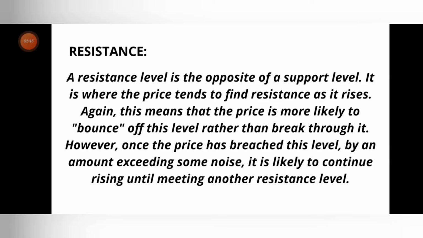It is the war between buyers and sellers, where the price goes high and low, and where traders and investors make money by buying low and selling high. So this is what we can simply say as support and resistance levels. Support is buyers, resistance is sellers. I'm going to explain support and resistance levels, how to find them, how to make trades, and how to know where the buyers and sellers are on the chart.